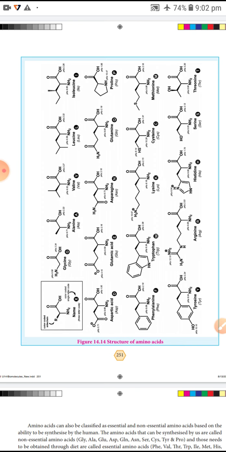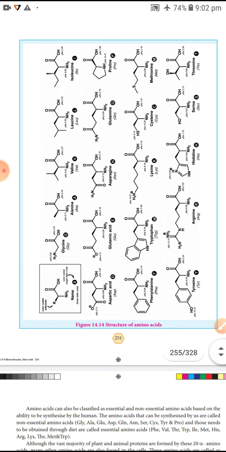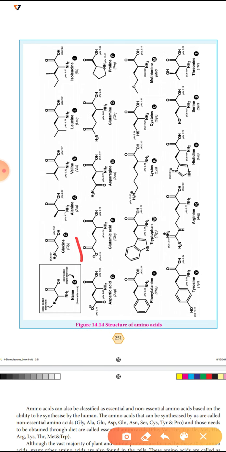The first one is glycine, whose 3-letter code is GLY. The R group is the color-coded side chain.